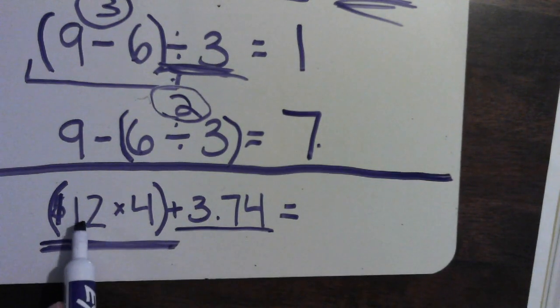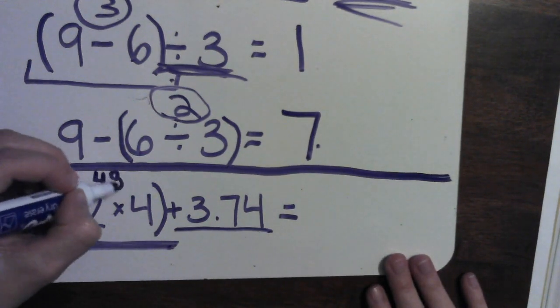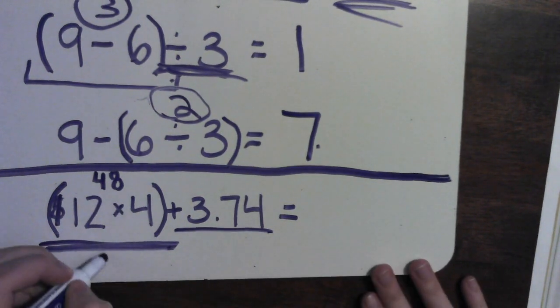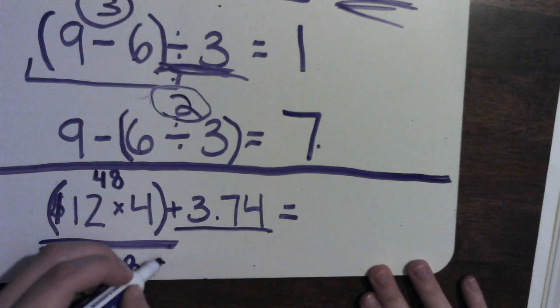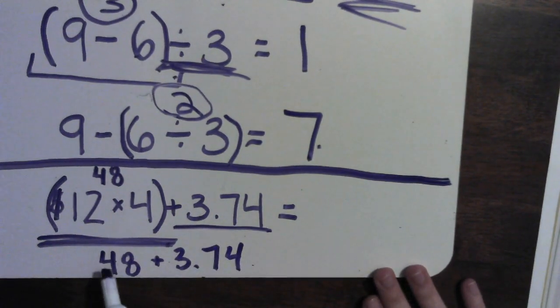So first you would do 12 times 4, and you would get 48. And then you would do 48 plus $3.74. That's the cost of the t-shirts before tax.